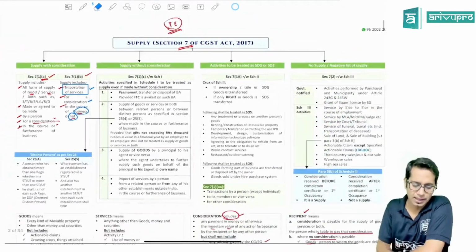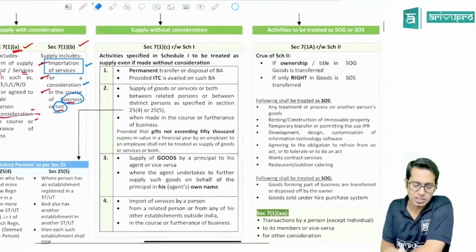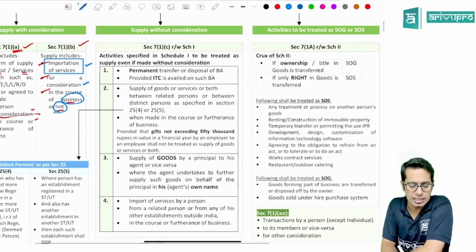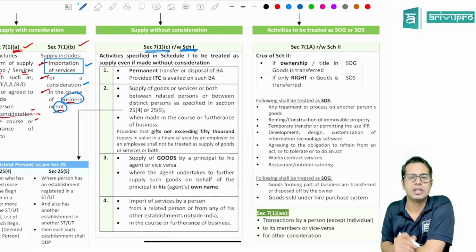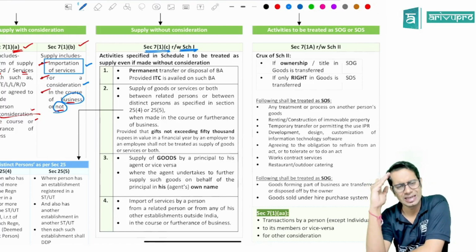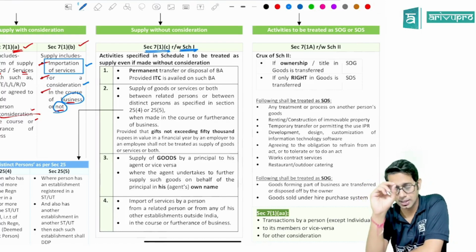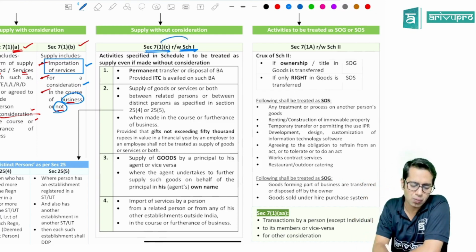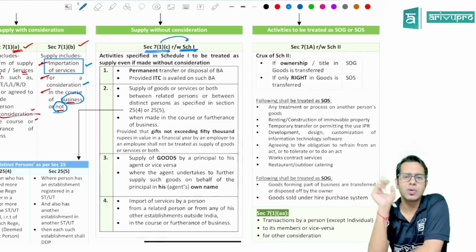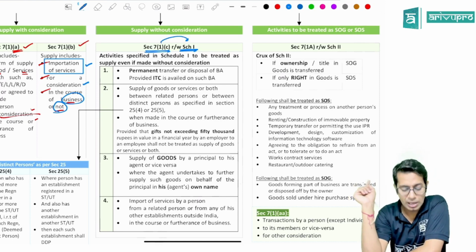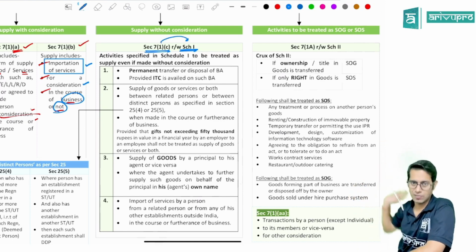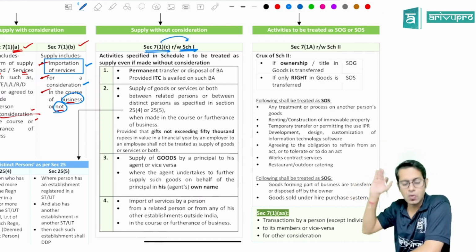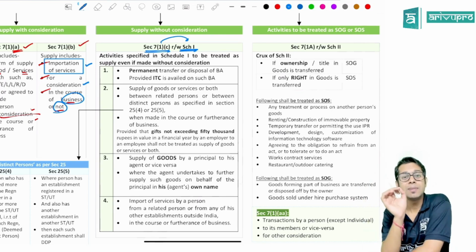Now, what are the supplies without consideration? Section 7 subsection 1 clause C read with schedule 1. Section 7 subsection 1 clause C gives the list of different activities which will be treated as supply even if there is no consideration. It says go to schedule number 1. In schedule number 1, I have listed a few activities. These activities will be treated as supply.